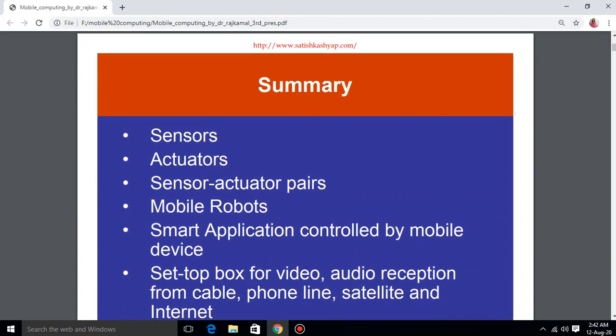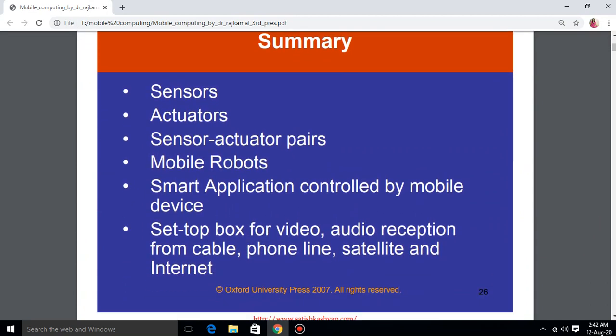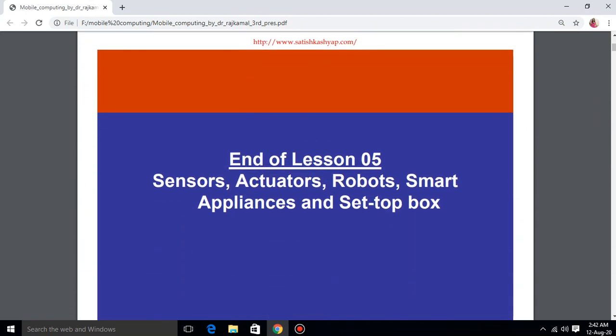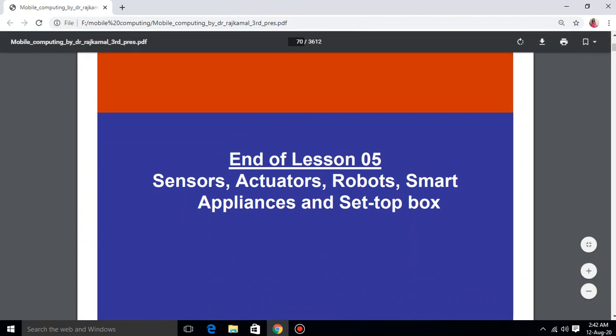So what we have seen today is sensors, actuators, sensor actuator pairs, mobile robots, smart appliances controlled by mobile devices, then the set-top box for video audio reception from cable, phone line, satellite and internet. So this is the end of lesson number 5: sensors, actuators, robots, smart appliances and set-top box. Thank you.